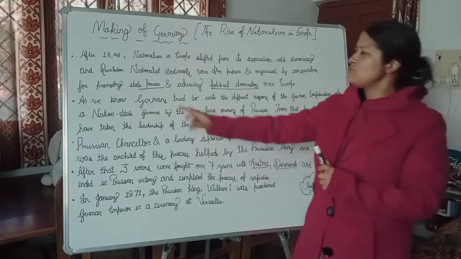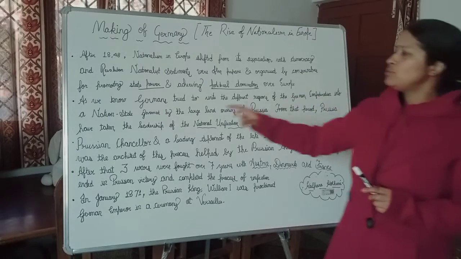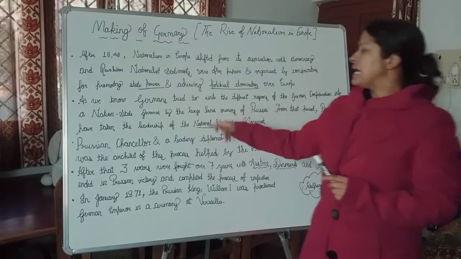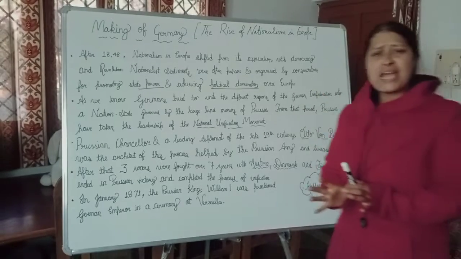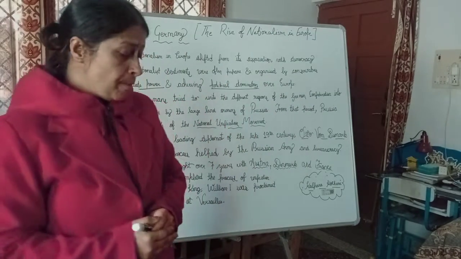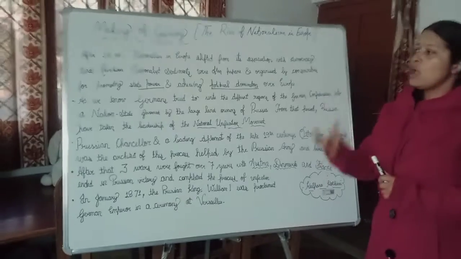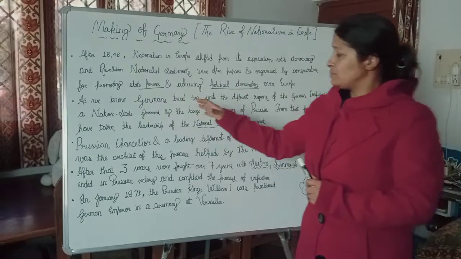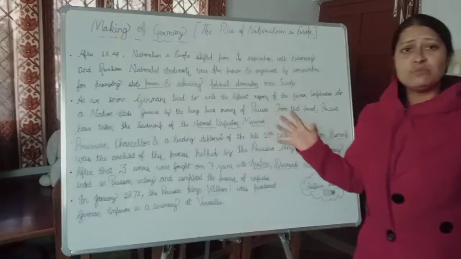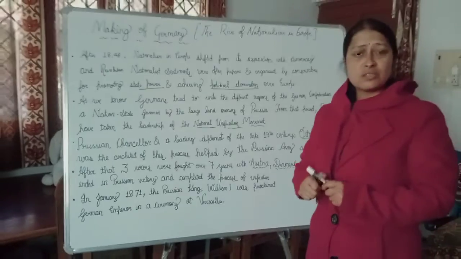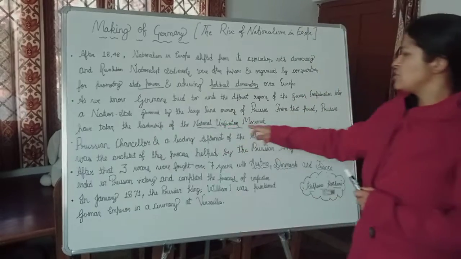And it happened, as we know, that Germans tried to unite the different regions of the German Confederation into a nation state governed by the large landowners of Prussia, who were known in the local language as Junkers. In unifying Germany as a nation state, the Germans wanted the large land area governed by the Junkers of Prussia united. From that period, Prussia took the leadership of the nationalist unification.